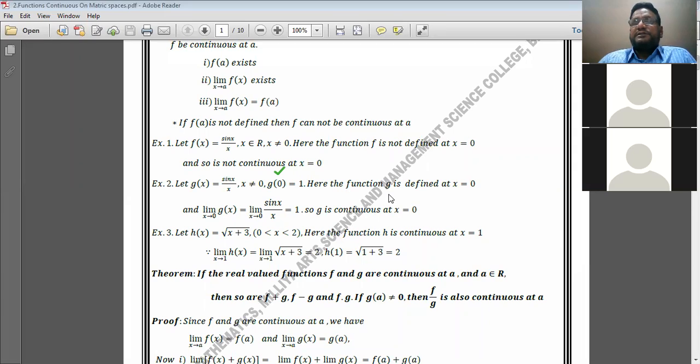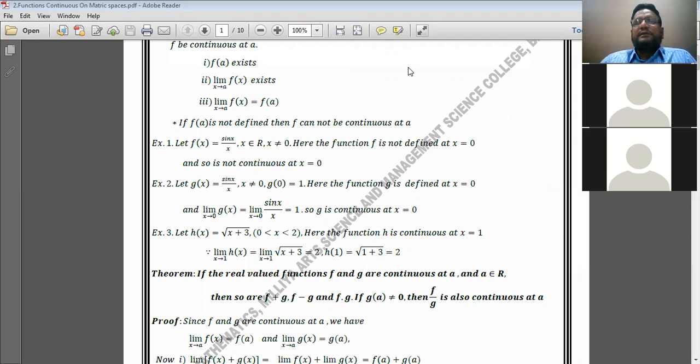Here the function g is defined at x is equal to 0. Definitely the value of the function is 1. When you apply the limit as x tends to 0 from both sides, definitely the limit of that function will again be 1. Value is 1, limit is 1, therefore all conditions are satisfied. Therefore we can say that the given function g is continuous at x is equal to 0.